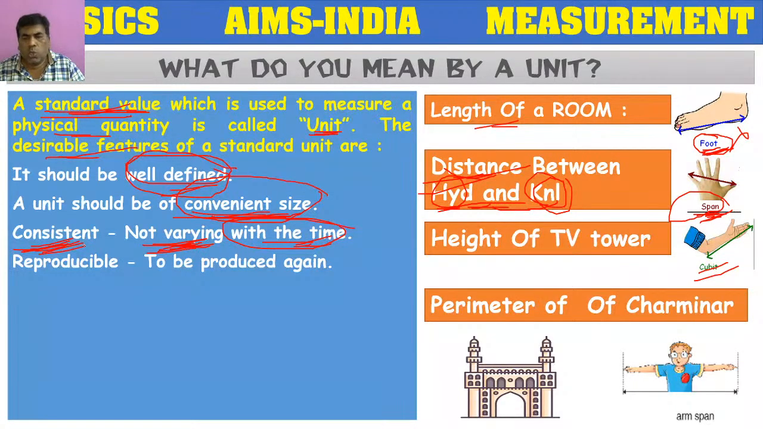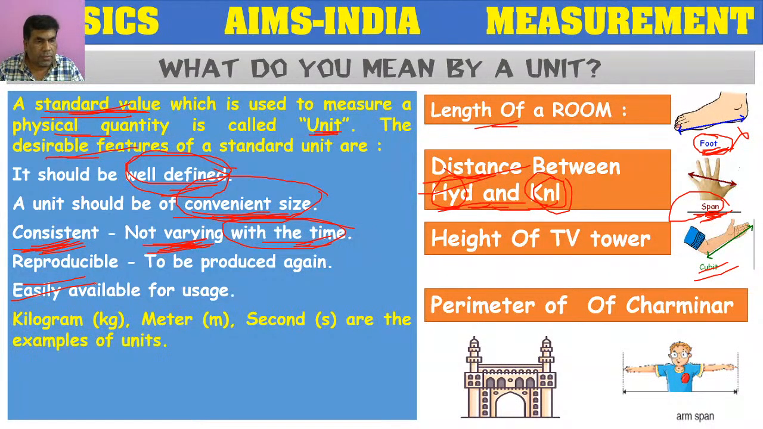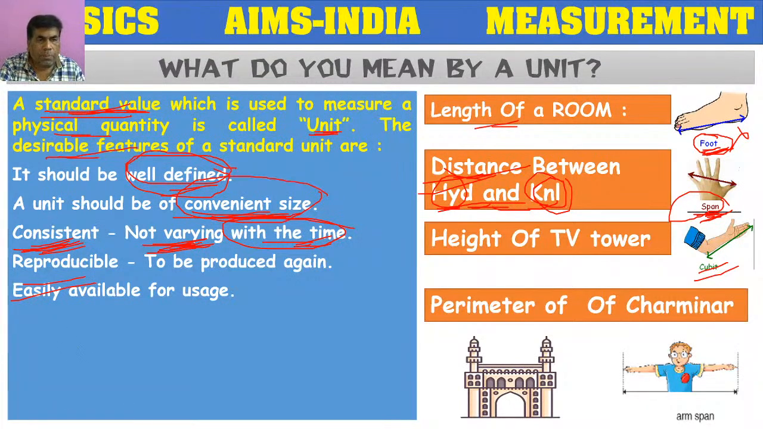So that's why it should not be of that kind. It should have a reproducible nature. Reproducible nature means if I measure here and tell the value, the shop owner also should get it. He should reproduce that measurement and give it to the worker. So the physical quantity should have that reproducible nature. And it should be easily available for usage. So it should have all these desirable features.